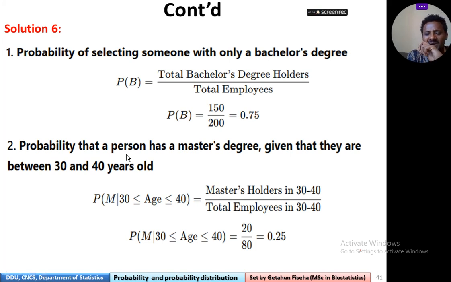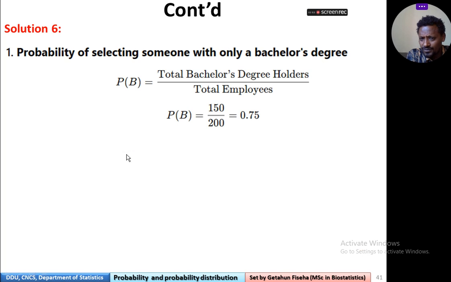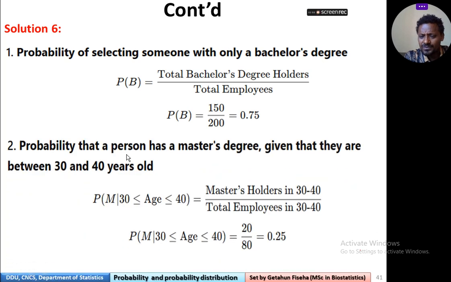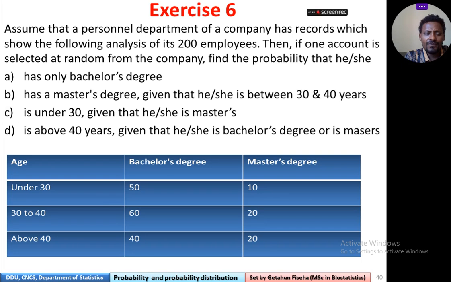So this is master's holders in 30 to 40 years over total employees in 30 to 40 years. Master's degree in 30 to 40 over what? Total employees from 30 to 40.